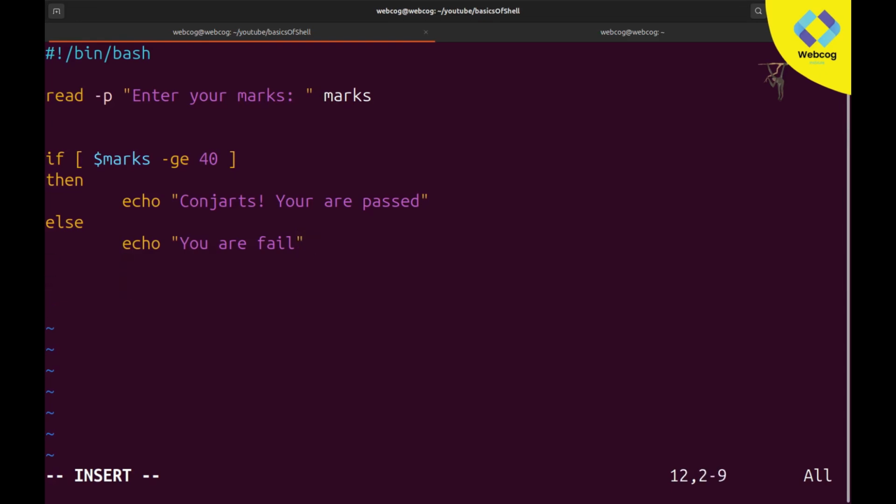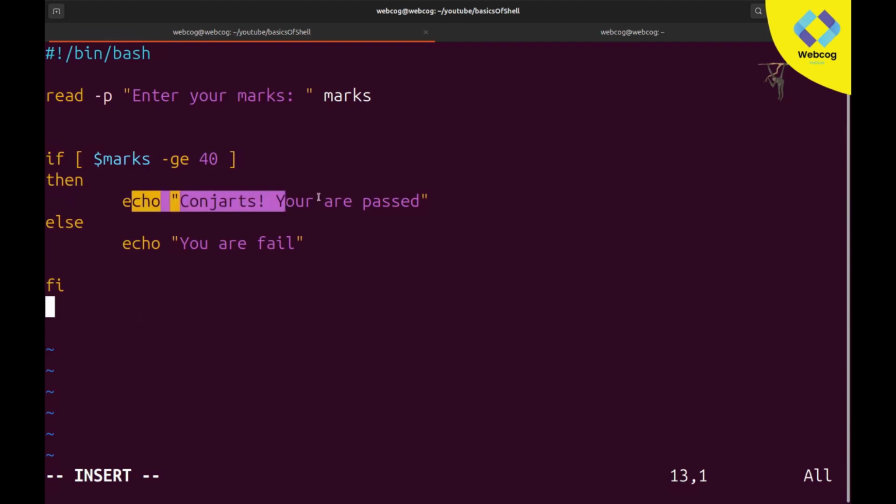But when we make an if else condition, we need to write the ending tag of our if condition. Our if condition starts from here and ends here, and after that our code will be okay. Here you need to write the ending block. The ending block of if is fi, just the opposite of if. So here our if condition stops. This is the starting tag and this is the closing tag of if.